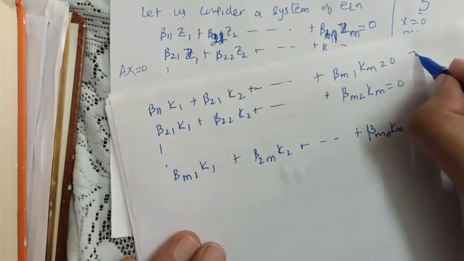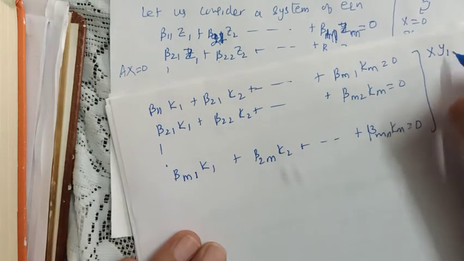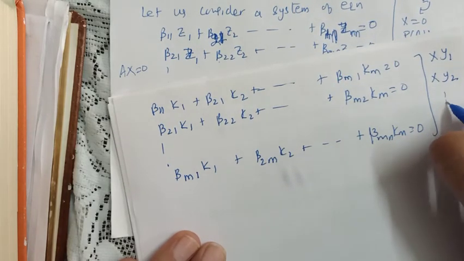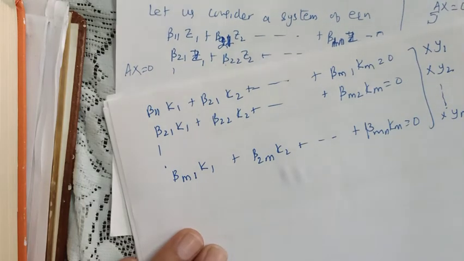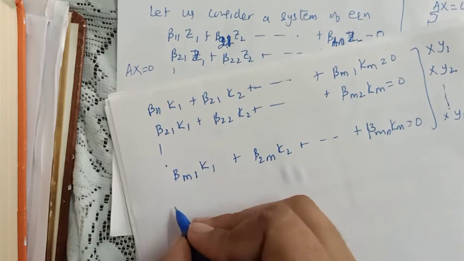Now what I am doing is multiplying the first equation with y1, the second equation with y2, and so on, the last equation with yn, and adding these equations. Now check what this will become.